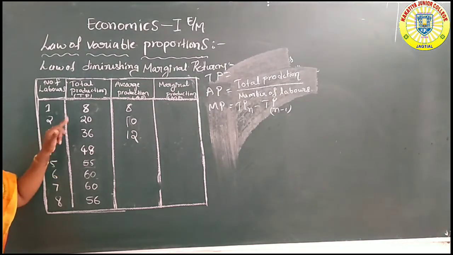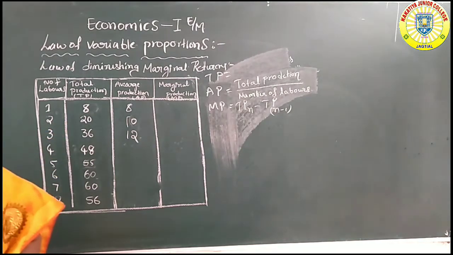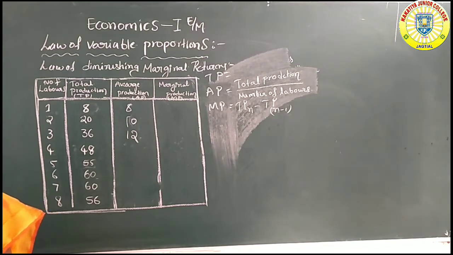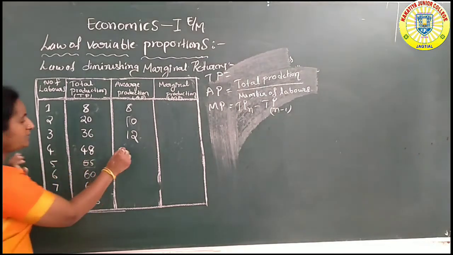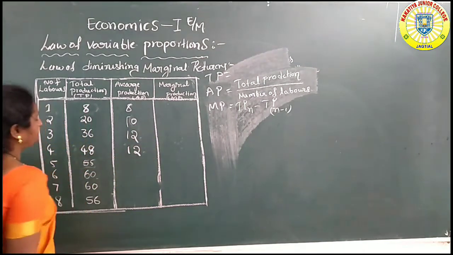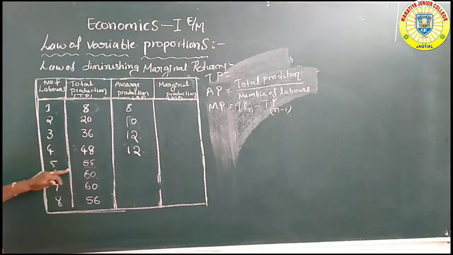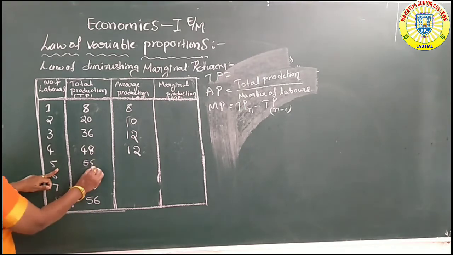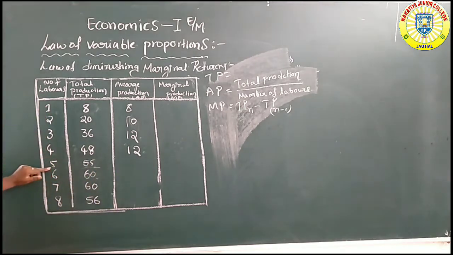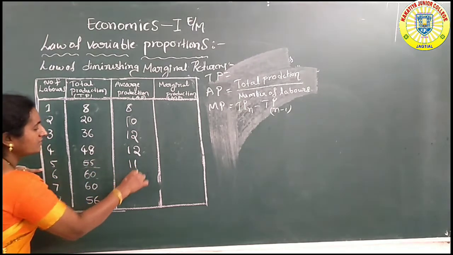At the fourth labor, total production is 48, 48 by 4 is 12 units. Next, the fifth one, 55 by 5: total production is 55 and number of labors 5, so 11.